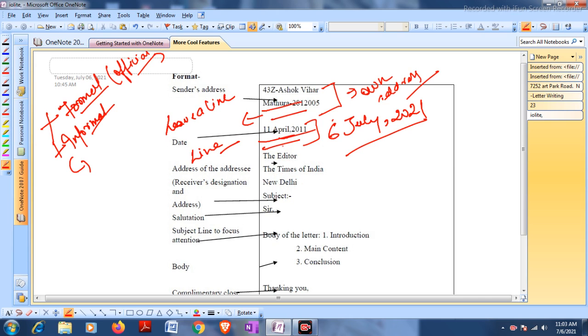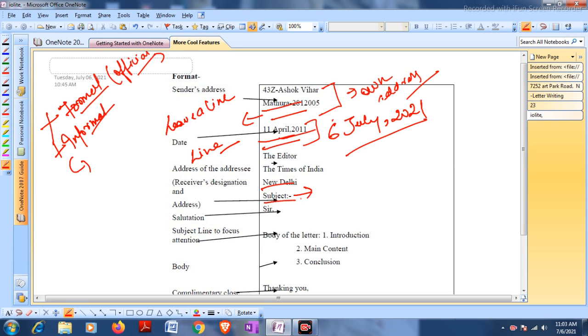Immediately after the address of the receiver, you will leave a line. It's up to you. If your letter is looking neat and tidy, you need not leave the line. If you feel that your letter is getting a bit messy, then you can leave a line. Then write the subject, whatever the letter deals with, just in 5 or 6 words.